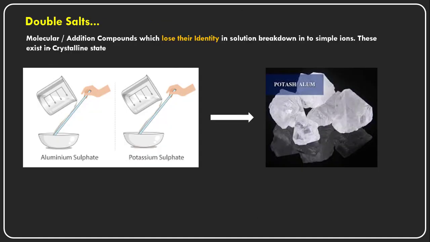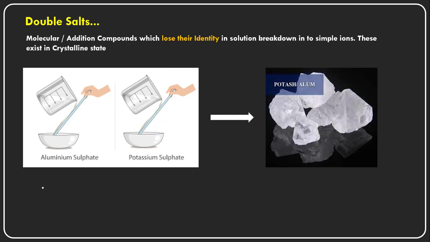The double salts are nothing but molecular or addition compounds. That means when two or more salts are combined with each other, they are simply added together and form a double salt. If we take two salts, for example, aluminum sulfate and potassium sulfate, they are converted by simple addition.